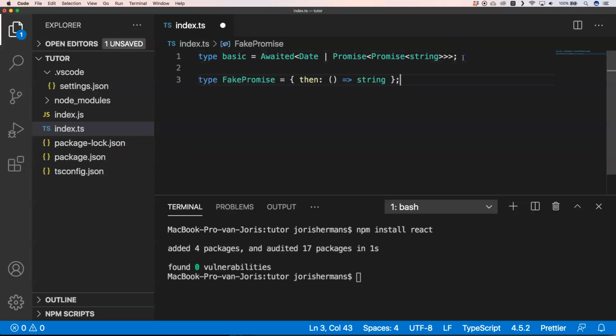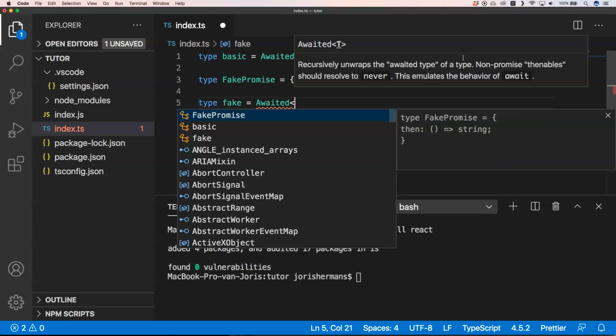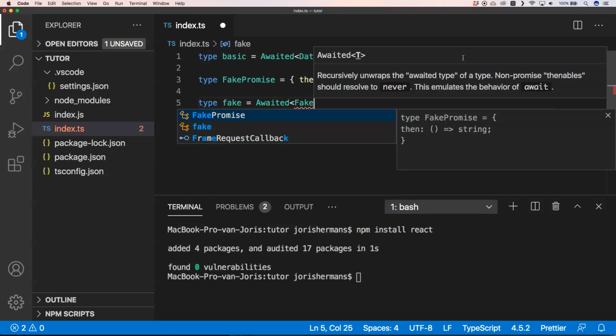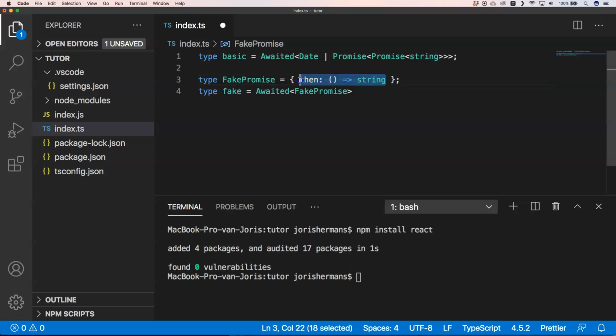And then if you have something like a fake promise as a type, we can do something like this: type fake equals Awaited, and then you will see that fake is never, right? So I think it's a great kind of thing to use, right? I'm just going to try something else.